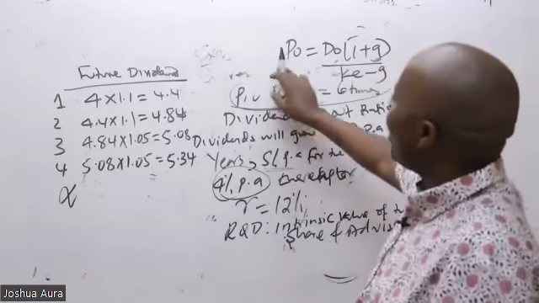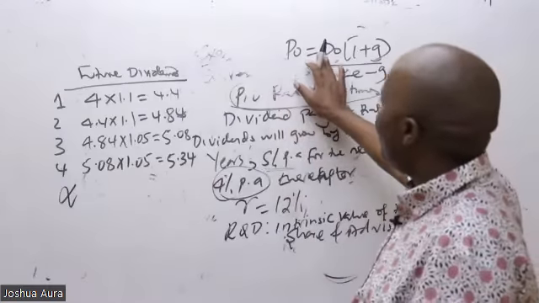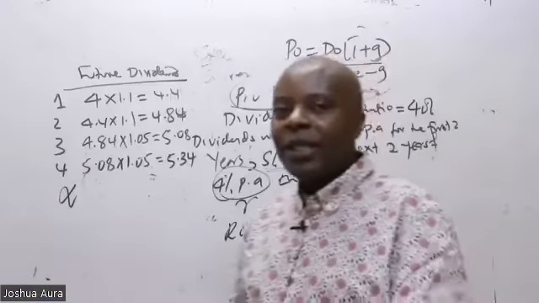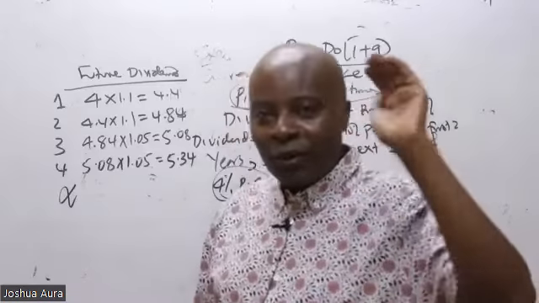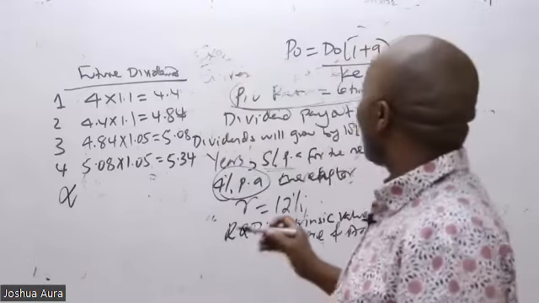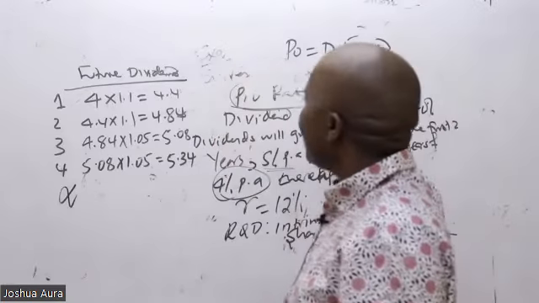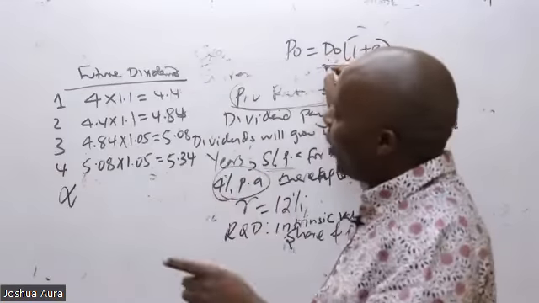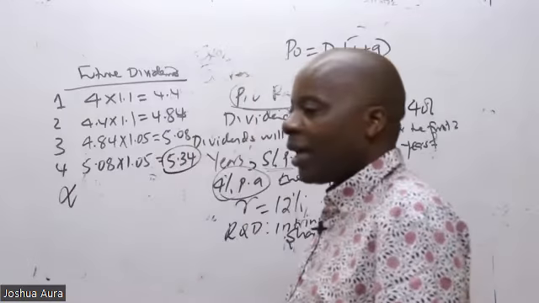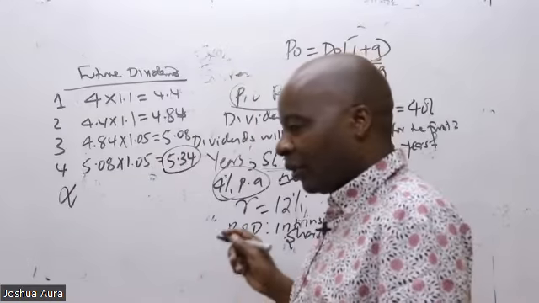So in this case, you remember PO equals D1 over Ke minus g: all over Kenya minus government, all over Ke minus g. Very important. Great. So here you take the most current dividend, don't get confused and take the old one. We normally pull this perpetuity out of the most recent one.